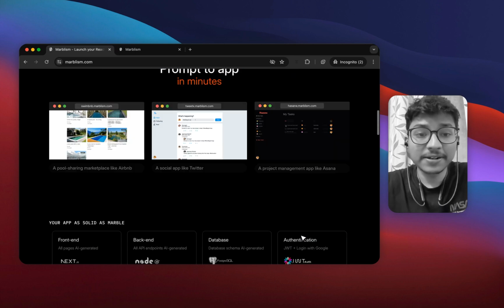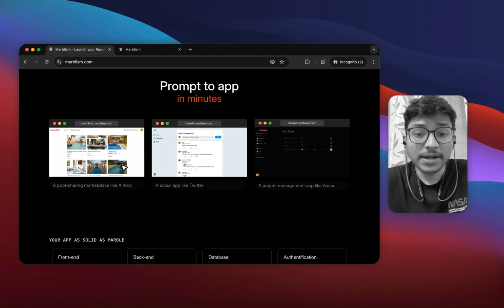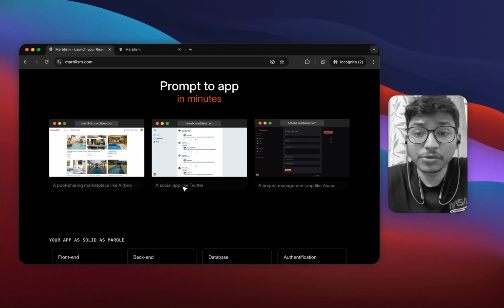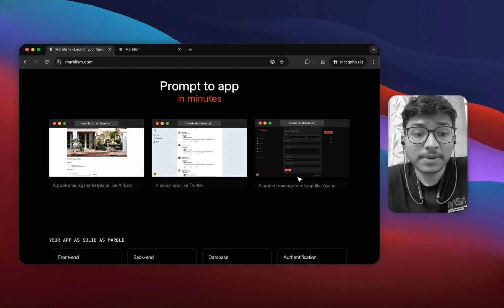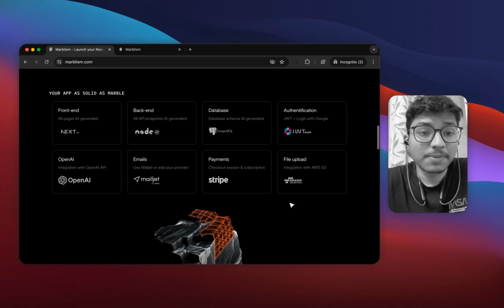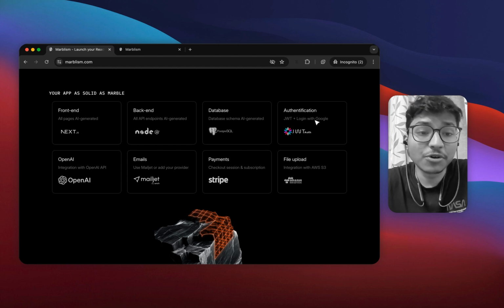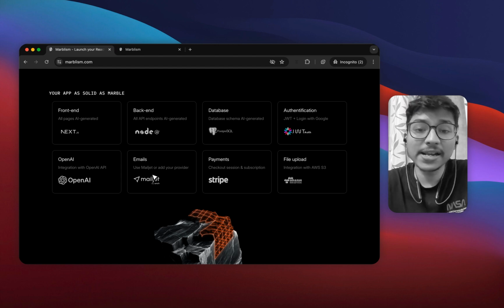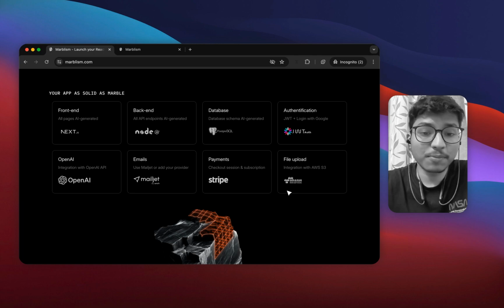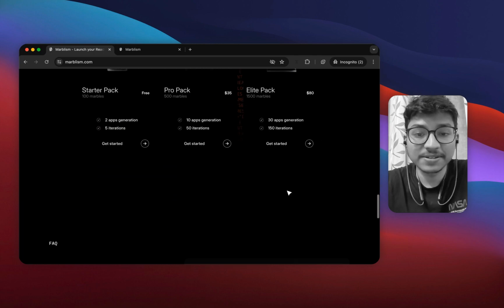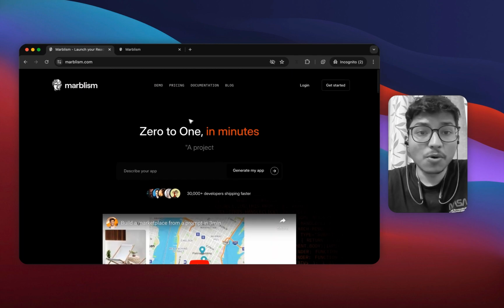What type of apps can you create? You can create your own Airbnb type of app, or a social media Twitter type of app, or a project management type of app. And the best part, you get front end code in Next.js, back end in Node.js, database in PostgreSQL, JWT authentication, OpenAI, mail, Stripe payments, file upload, everything you get, guys. Let's go and try it out.